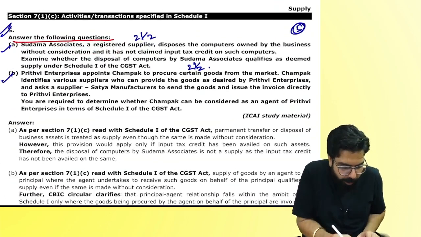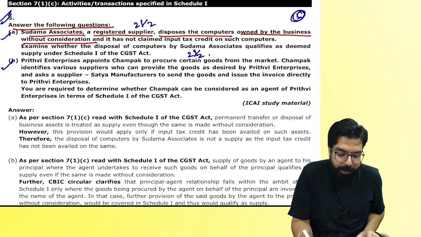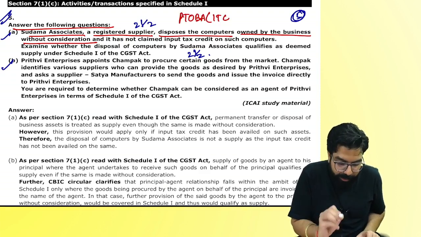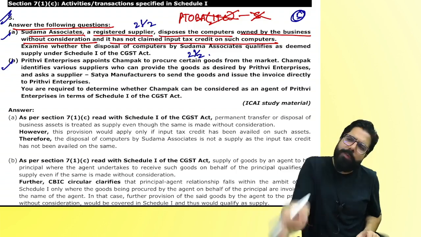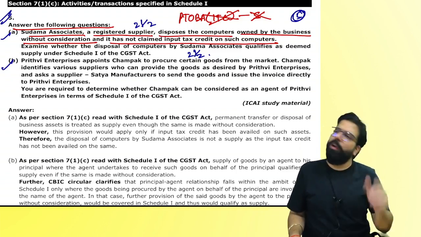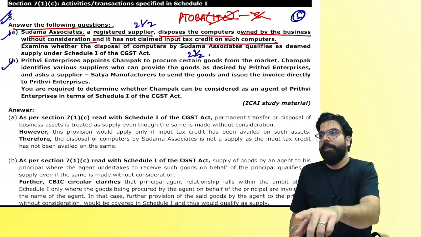Let's read. Sudama Associates, a registered supplier, disposes of the computer owned by the business without consideration. Permanent transfer of business asset. ITC, we have to check. ITC has not been claimed. ITC is not taken. Supply, not supply? Not a supply? How many of you got this answer in one shot? All of you got it right? You got the answer, but now how to express it?